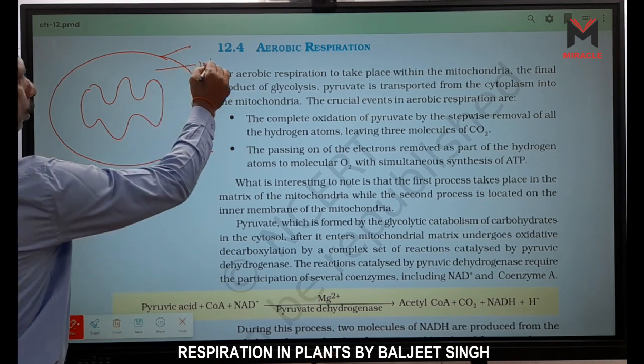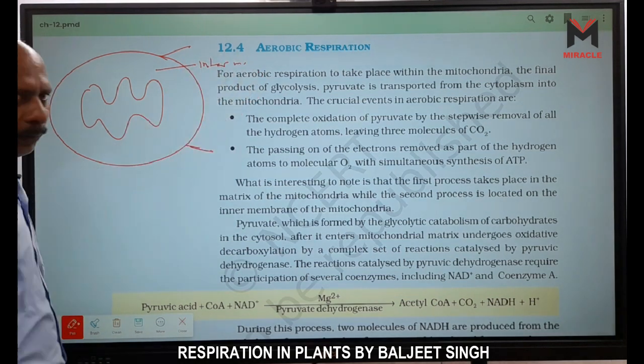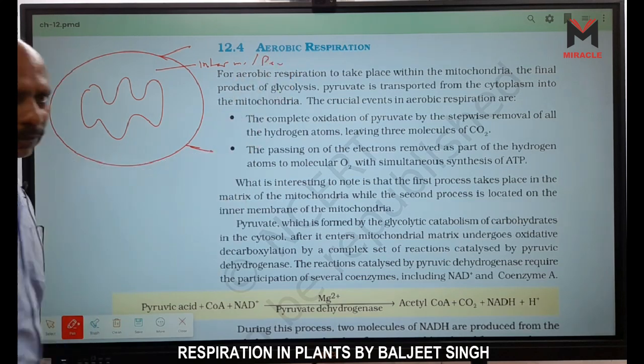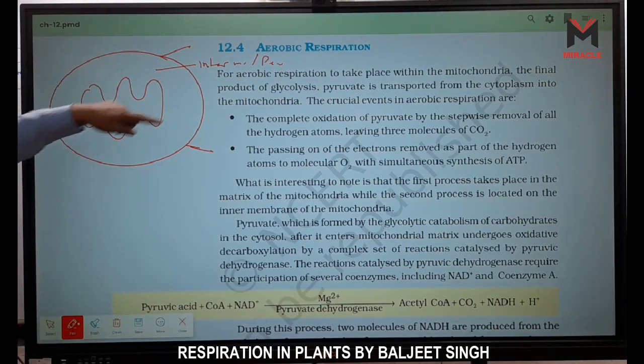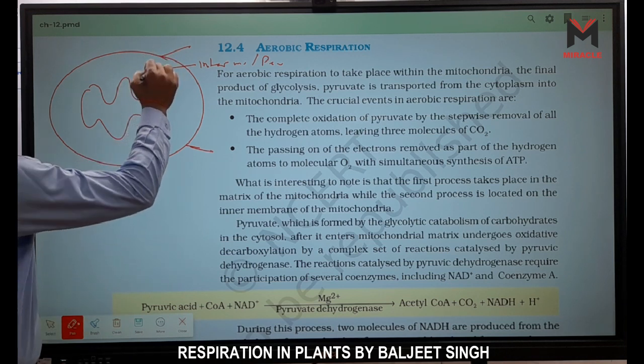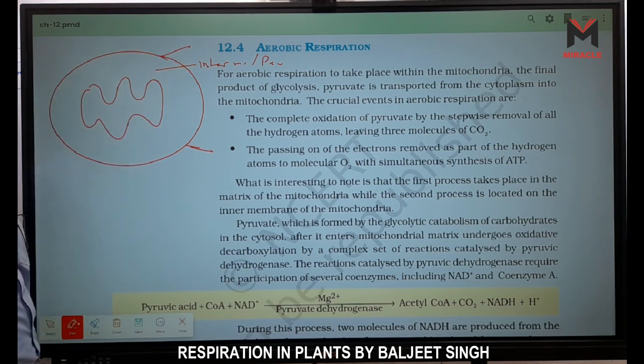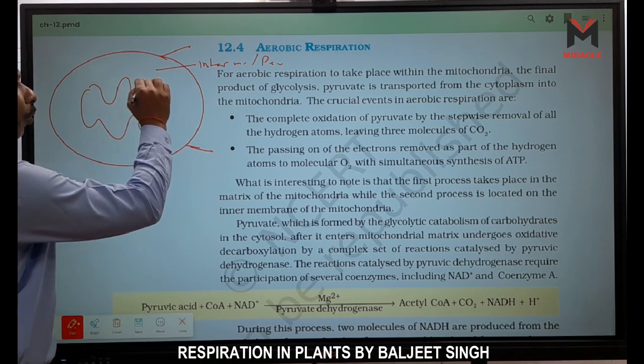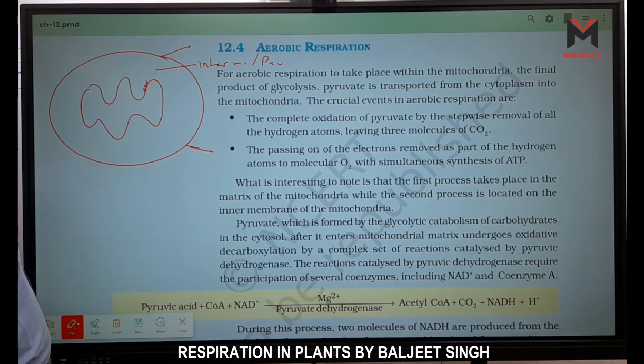It is called intermembrane space, right? Sometimes we also call it perimitochondrial space. That means peripheral, right? There is a difference between these two membranes. They are not the same because the inner mitochondrial membrane has more proteins and more cholesterol, right?